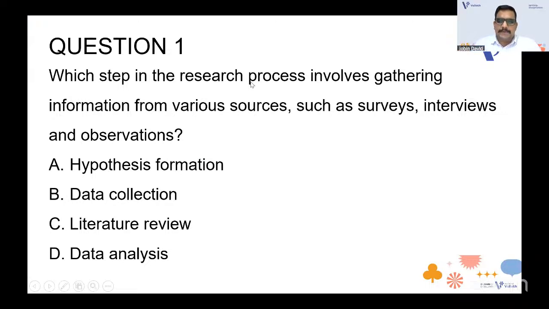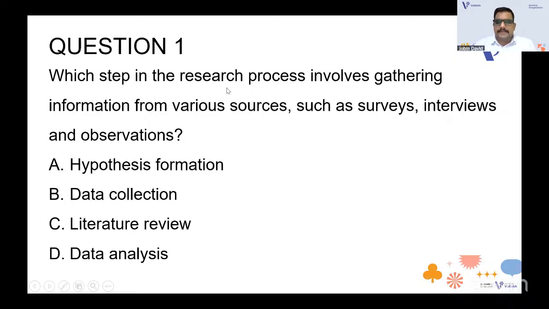Which step in the research process involves gathering information from various sources, such as surveys, interviews, and observation? The options here are hypothesis formation, data collection, literature review, and data analysis. When we discuss the steps in the research process, it's very important that you learn research aptitude. After you get NET, you are going for the research, right, Alan? We are going for the PhD and all. So you should be very aware of the research process.